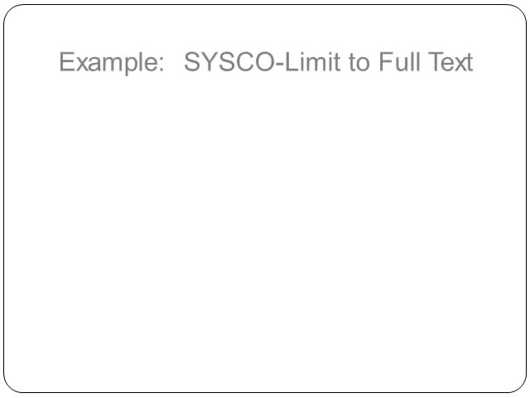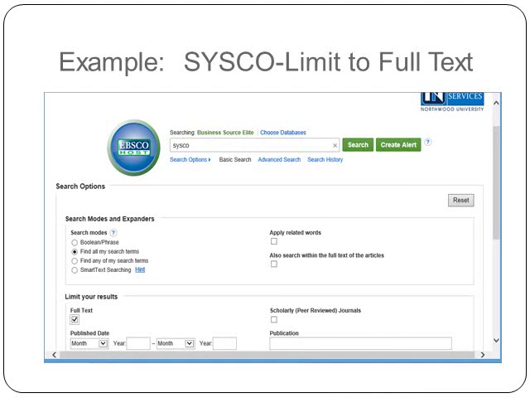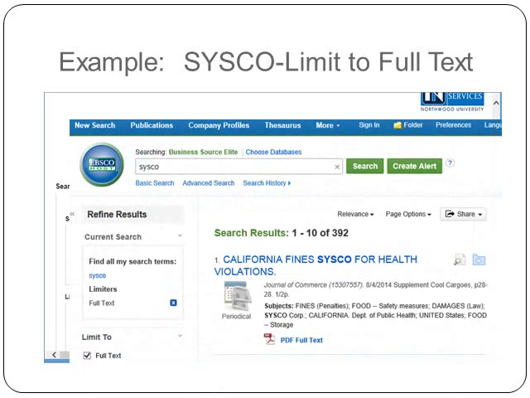Next, my search bar will appear, and I will type Cisco in there, and I'm going to recommend for your sane minds that you will click this full text down in the left-hand corner here, because that way it'll only pull up the items that we have currently in full text that you can actually use in your paper. But when I do, I get 392 results. That's an awful lot of results, and I decide I probably will not have time to sift through 392 results.